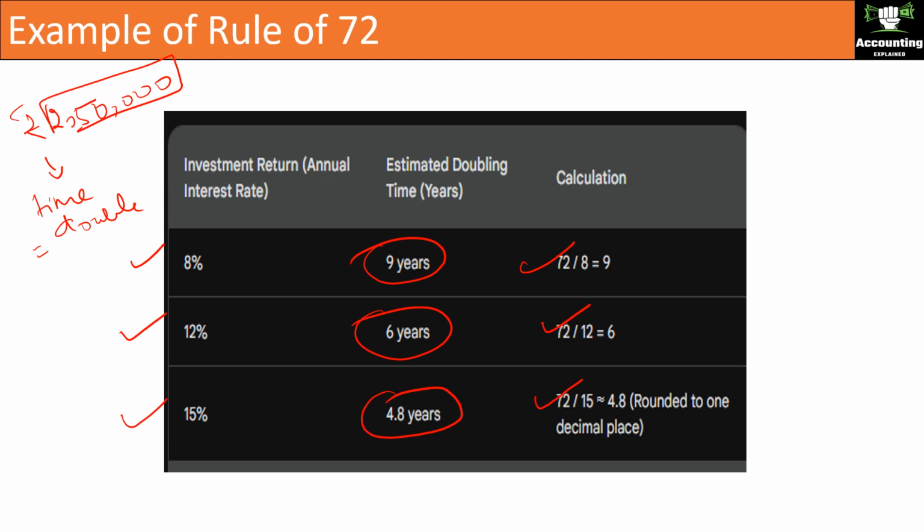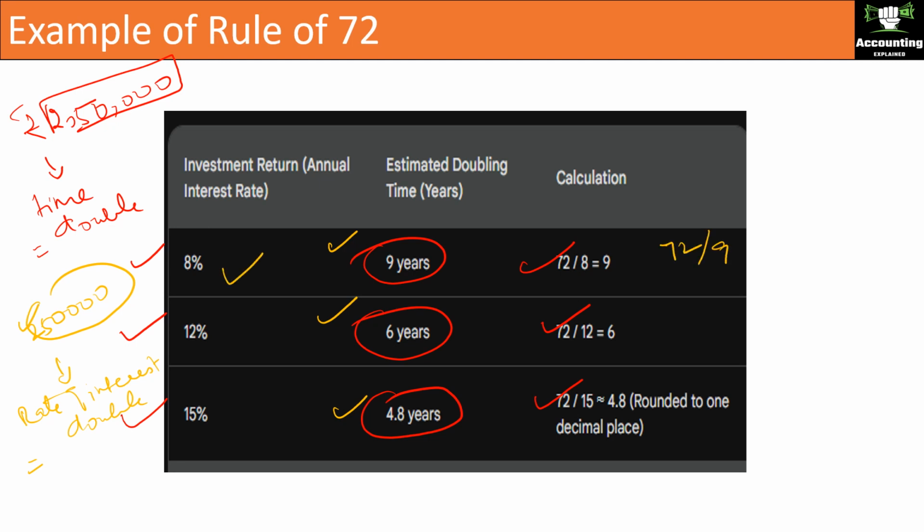You have the same investment of rupees 2,50,000 in your hand, and you are going to invest it for 9 years, 6 years and 4.8 years. You want to find out the rate of interest needed for this investment to double. Similarly, you divide 72 by 9, you get 8%. Next, 72 divided by 6, you get 12%. Then 72 divided by 4.8, it will take 15% interest for the investment to double.